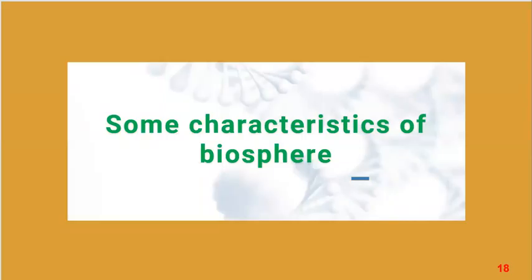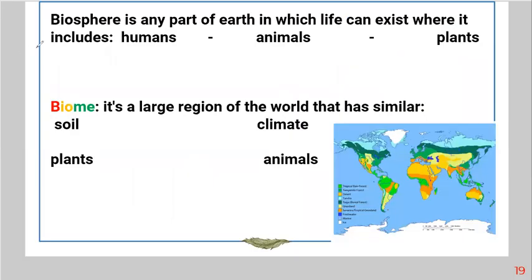Now let's talk about some characteristics of biosphere. We said that it includes all living organisms: human, plants, and animals. Now we have a concept we need to know, which is biome. A biome is a large region of the world that has similar soil, climate, plants, and animals.